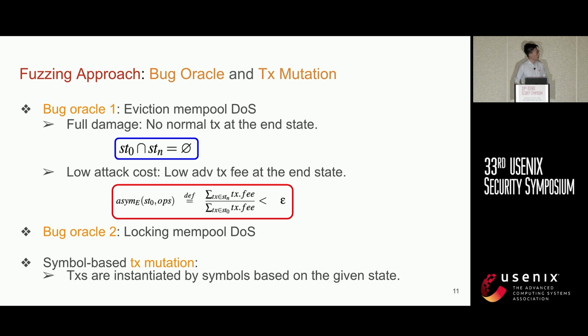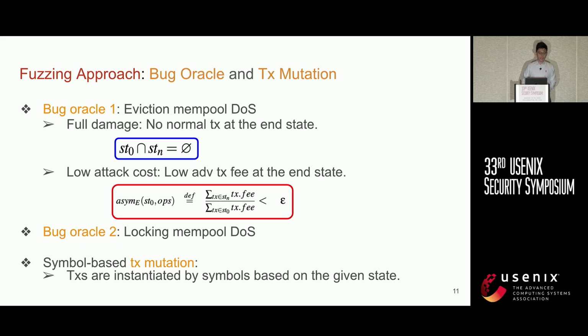We propose 2 bug oracles, the eviction bug oracle and the locking bug oracle. In this talk, my main focus is on introducing the eviction bug oracle. If a transaction sequence transitions the memory pool from an initial state to an end state, we call it a successful eviction attack if 2 things happen.